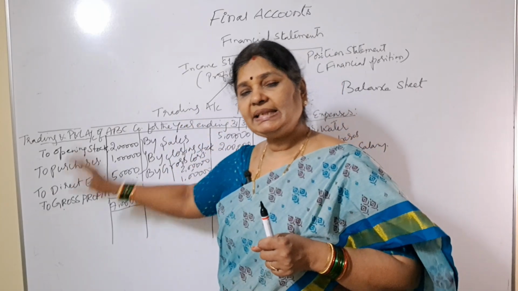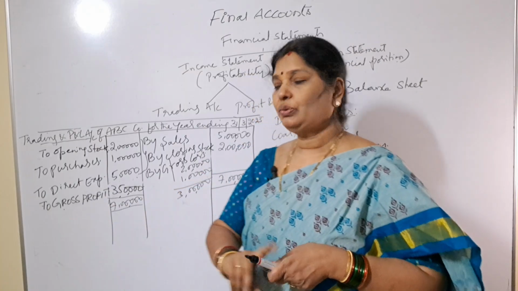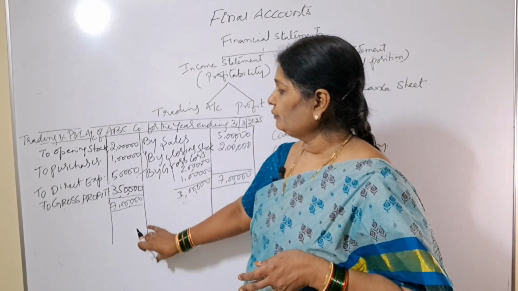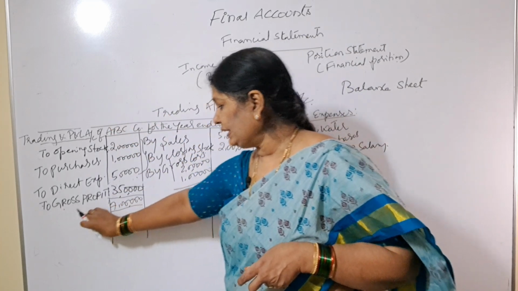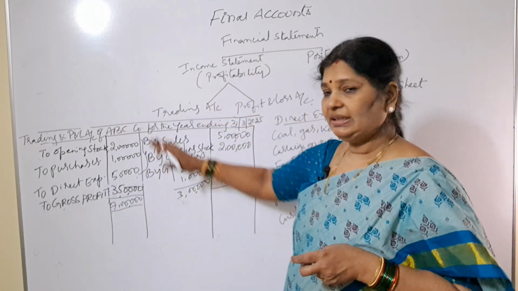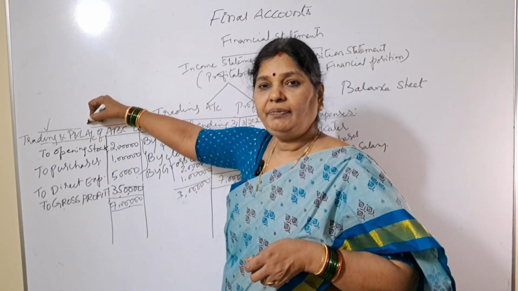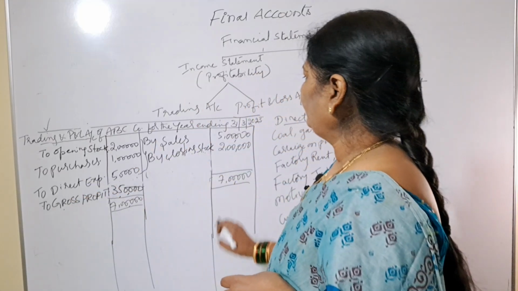If the debit side is less and the credit side is more, then you will get gross profit, right? So now we'll prepare the profit and loss account. Since we are writing both accounts under one heading, there is no need to write the heading again. We can just continue, because we have already prepared the trading account. Now we are preparing the profit and loss account. We'll transfer this gross profit to the credit side of the profit and loss account.